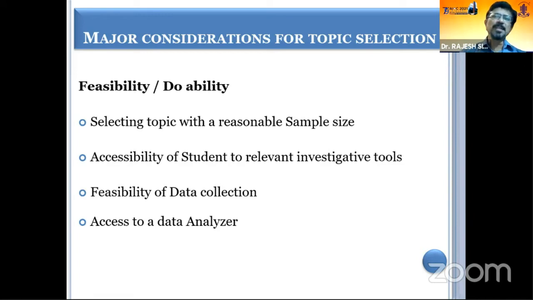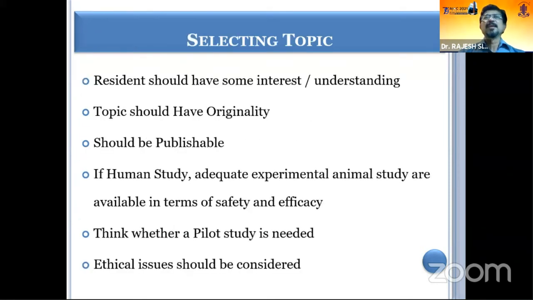Now, one should also understand that the student should be able to access the investigative tools. In some situations, in some places, students are not allowed to touch all the investigative tools. So these things have to be understood. The feasibility of data collection is an issue, and of course, you should have a proper data analyzer who can help the student to analyze the data.